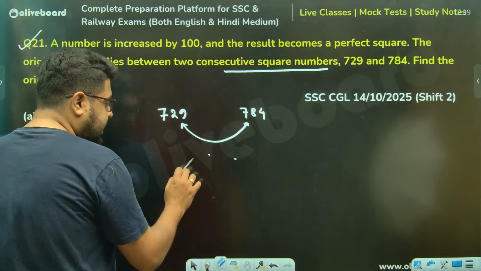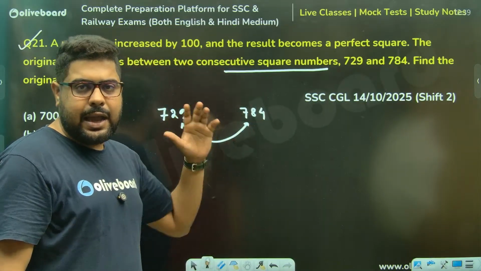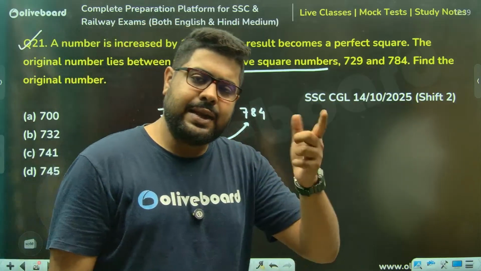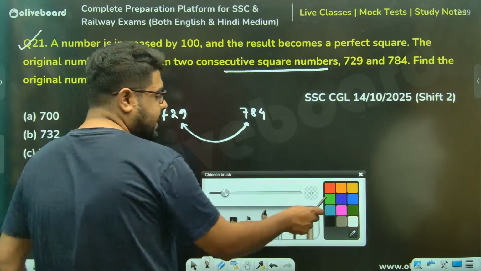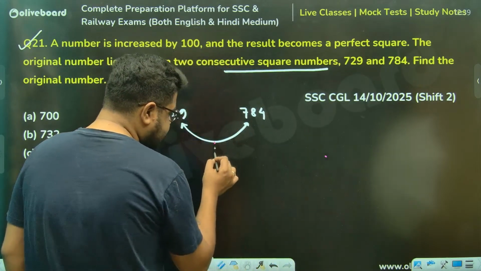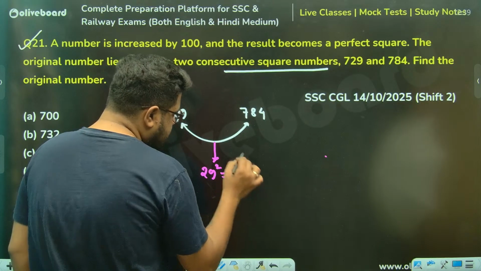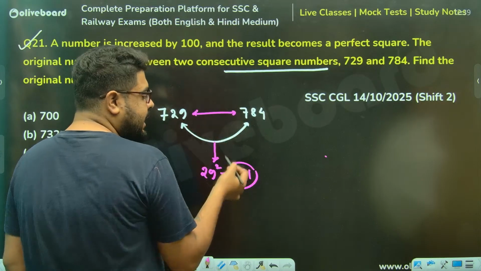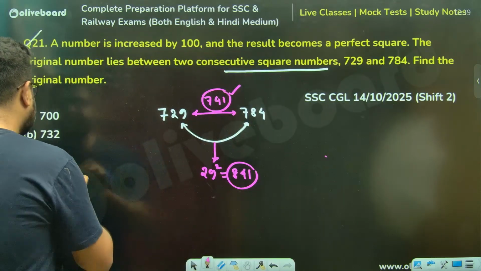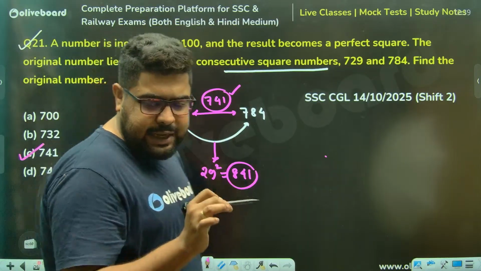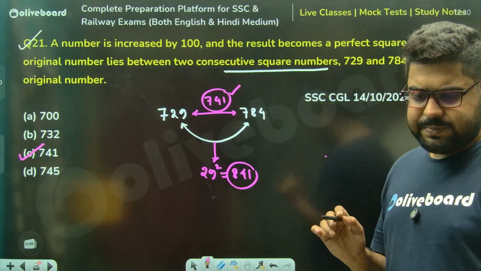Try to figure out 800 something, because once I add 100 here, I'll get 800 something. So 800 something in square, can anyone tell me what is that number? There is 29 square lying there. We know 29 square is 841. So the number which will be in between them is 100 less than that. So this must be 741, sir. Find the original number, option number C. So you just needed to know the square of 29. That's all, brothers. Very, very simple.